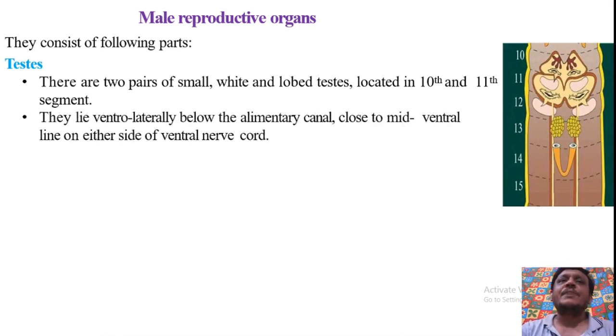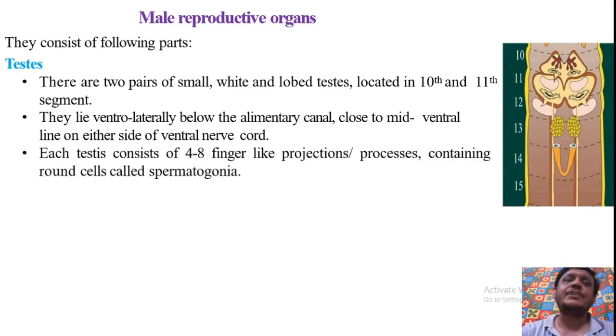They are present ventrolaterally below the alimentary canal. So they are present on the ventral side of the alimentary canal, but laterally on either side of the alimentary canal, and they are very close to the mid ventral line on either side of the ventral nerve cord. Each testis consists of 4 to 8 finger-like projections which are seen in this diagram.